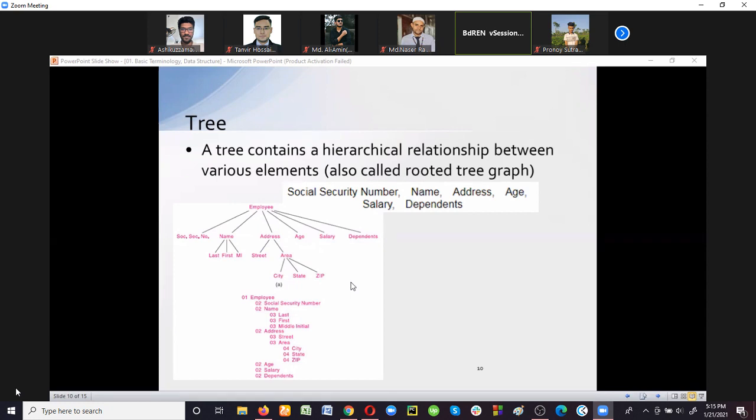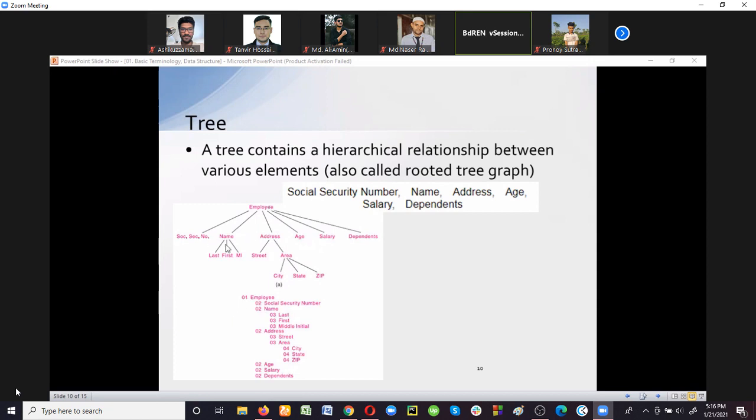But how are we maintaining the hierarchical relationship? Look at this. We cannot just store last name, first name, middle name with the social security number because there is no relationship between social security number and last name, first name, or middle name. Isn't it? Yes. This is the first level of this tree. That's why we denote it by level number 1.